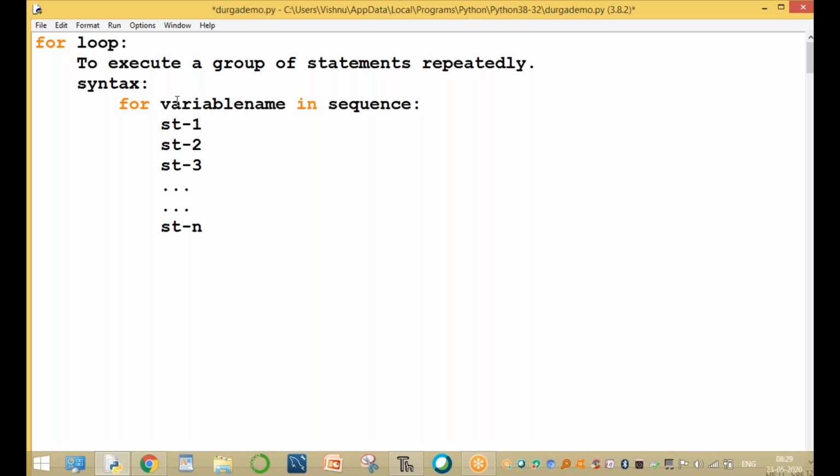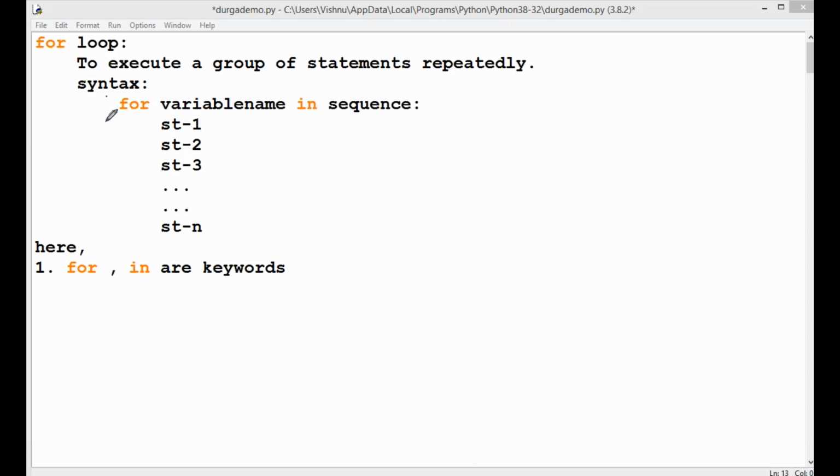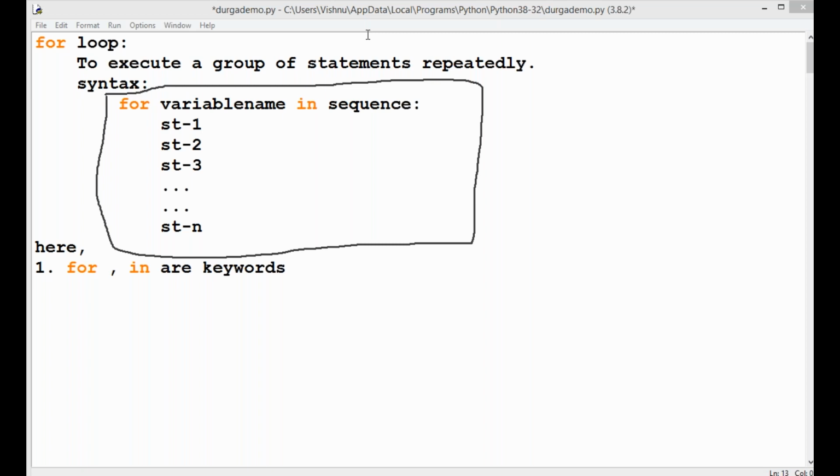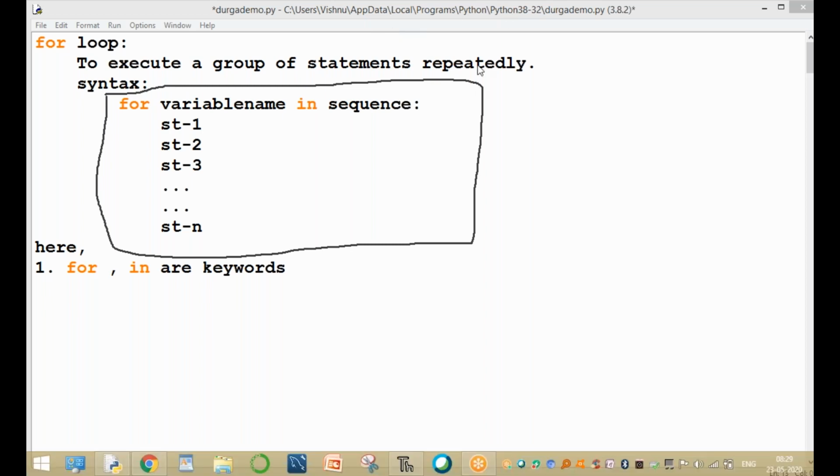So here, what is variable name, what is for, what is in? Here there are 4 very important topics. One is for: it is a keyword. And in is also a keyword. For and in are keywords. Clear, guys? This complete syntax is enclosed by one square box.